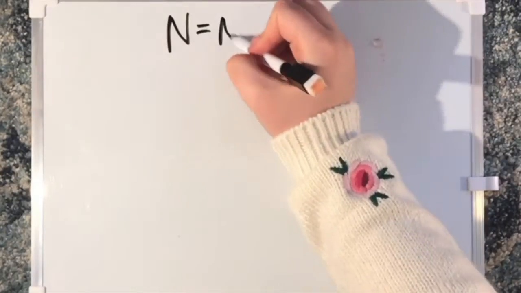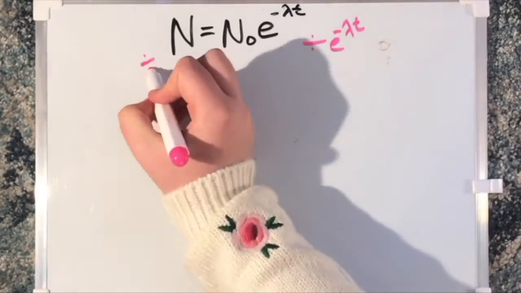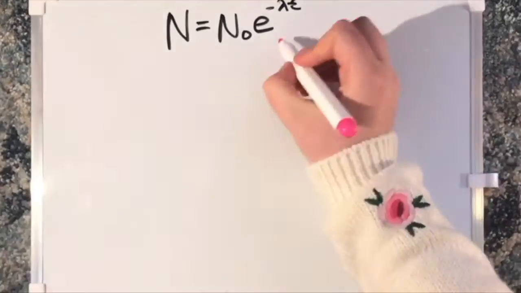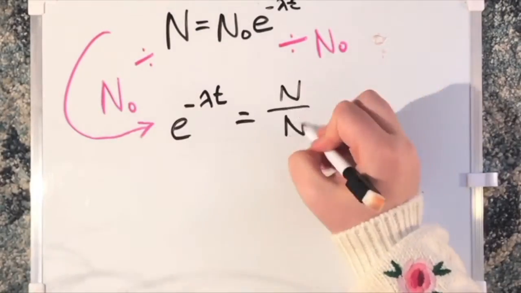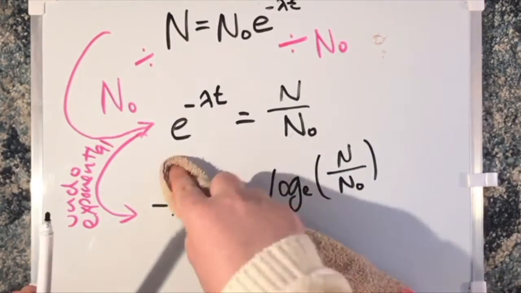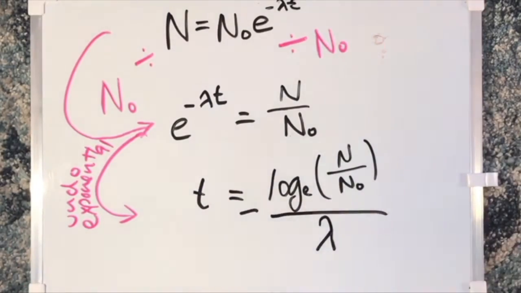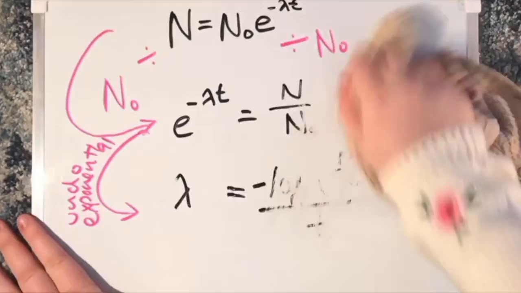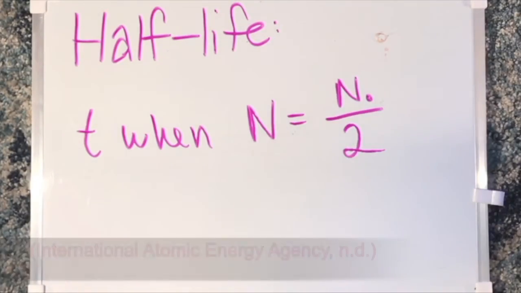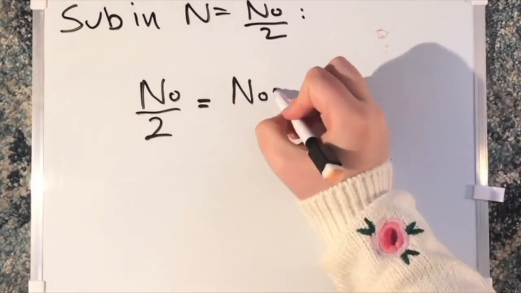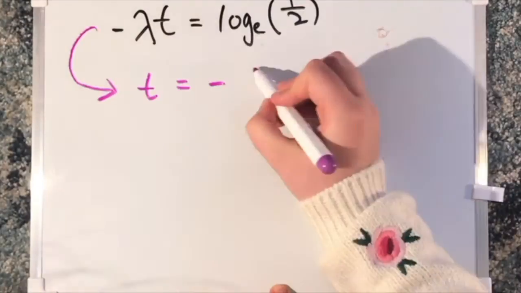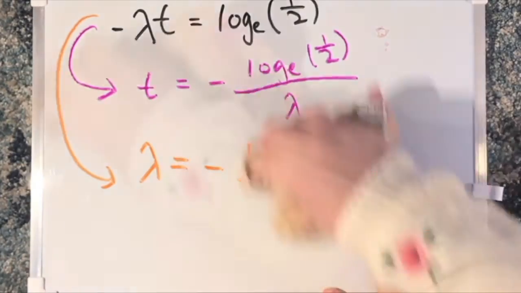Changing the subject of the equation allows you to solve for a number of things. You can simply rearrange to find the size of the original sample, or rearrange like so, then undo the exponential using the natural logarithm. From here, you can easily rearrange to find the time or the decay constant. A very common application of this equation involves using or finding the half-life, where n is equal to half n0. You can use this to establish the half-life, or again to find the decay constant.